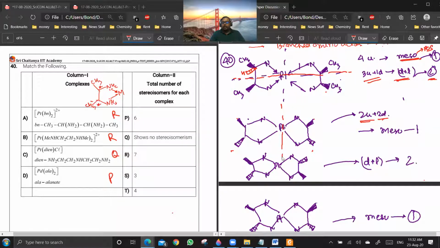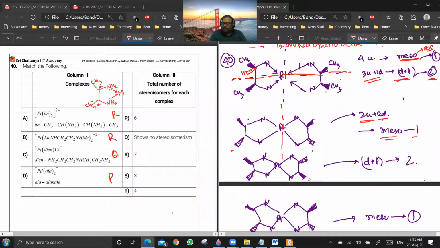Are you getting a point? See, in this case, either you will have this line or this line to be the plane of symmetry. You cannot have a diagonal plane of symmetry because the molecule is not exactly square planar because there are 2 pentagonal ends also. Are you getting my point? Yes, sir. Okay, so this is a plane of symmetry, so this configuration is meso. Now I can also have a configuration in which it is something like this.